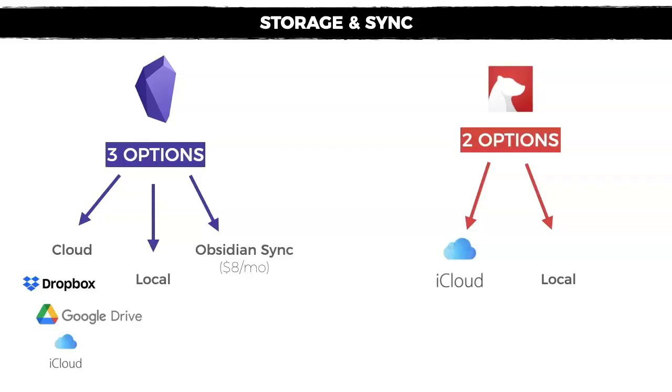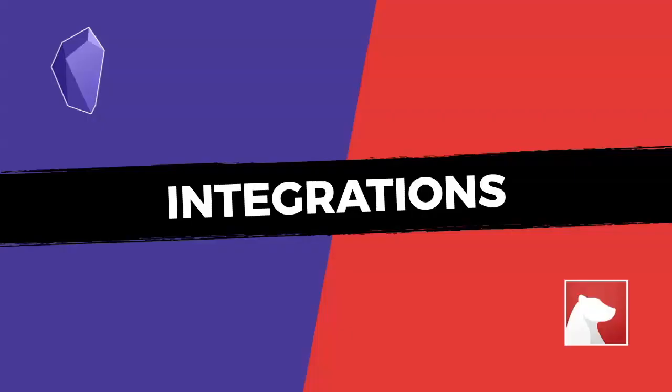Option number one is that you use iCloud to store your data and your notes on the cloud. The second option is to not activate any syncing at all, which means that all your files will only be accessible and stored on the device that you're using Bear with. So this is something that you have to consider depending on if you want your notes to be on a cloud or not. Now let's talk about the integrations.